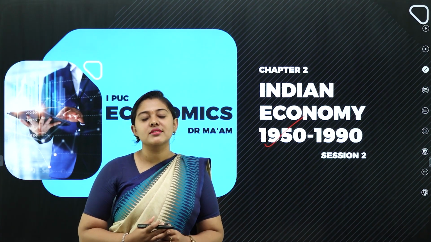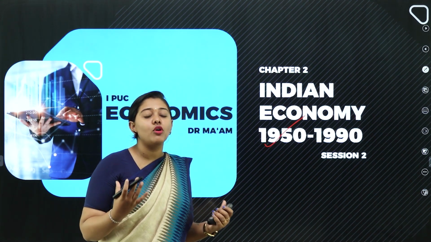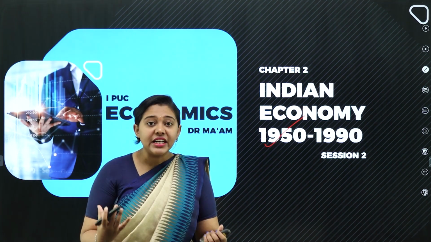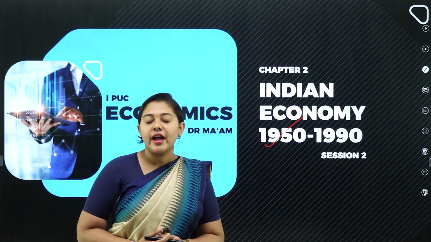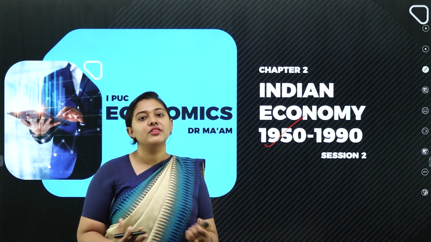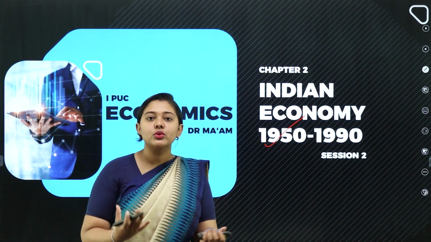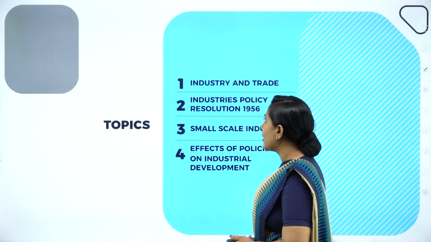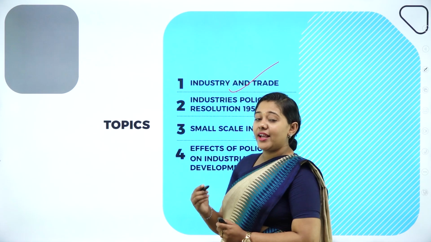So in the last class, to recap, we discussed the goals of the five year plan, and we also discussed the sectoral reforms that we had. In agriculture, what was the revolution that the great leaders brought after independence? We started the Green Revolution, and we also discussed land reforms. In today's class, we'll discuss industry and trade.